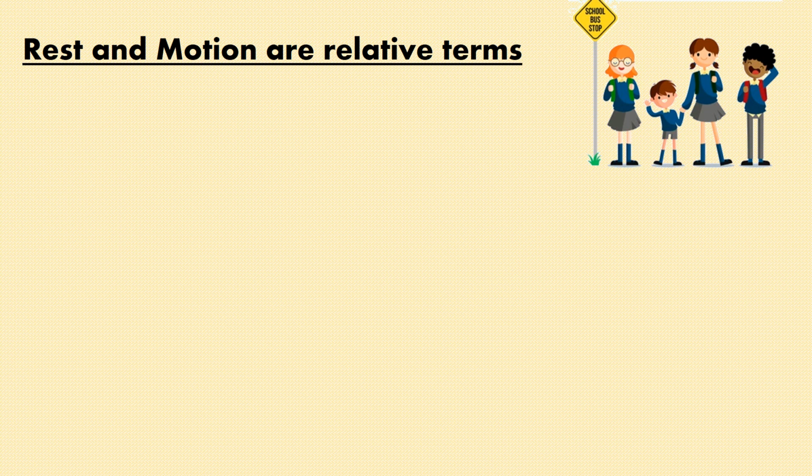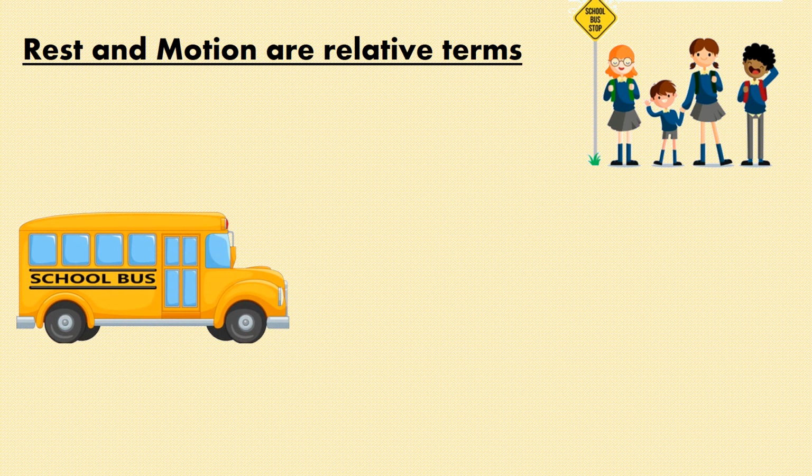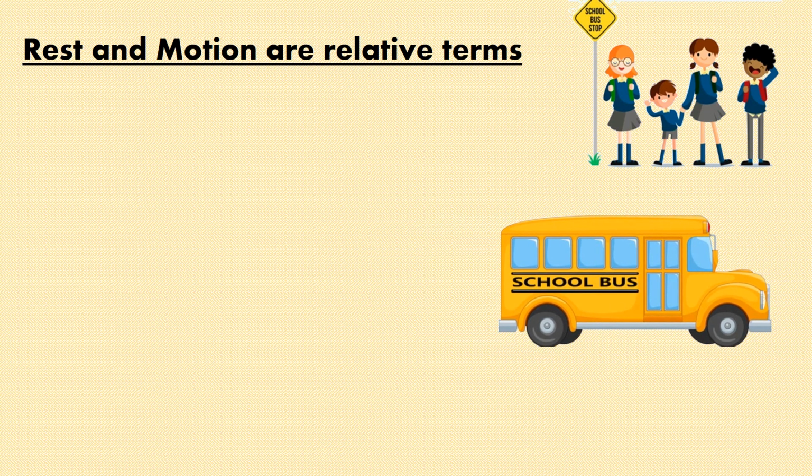We can explain this with the help of one more example. You can see some students standing at the bus stop waiting for their school bus. They are not changing their position, so they are at rest. Now, the school bus is moving, it is changing its position, so it is in motion. And for the students waiting at the bus stop, all the other students in the bus are also in the state of motion. But if you and your friend are sitting in the bus, then for you, your friend is at rest because he is not changing his position with time. Or the same for him, you are also at rest. But for the students standing outside at the bus stop, you both are in motion.